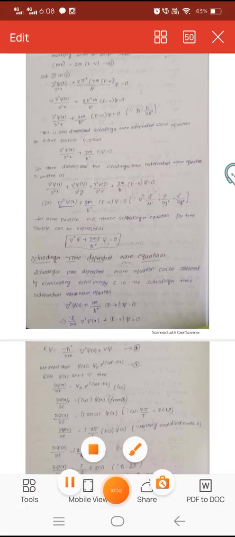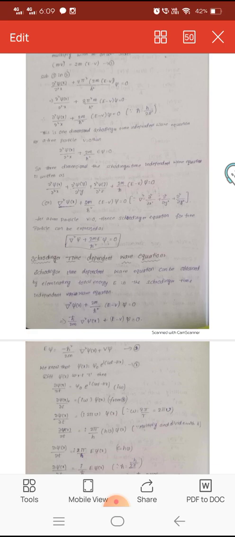In a one-dimensional box, we get del square psi of x plus 2m by h bar square E psi is equal to 0.